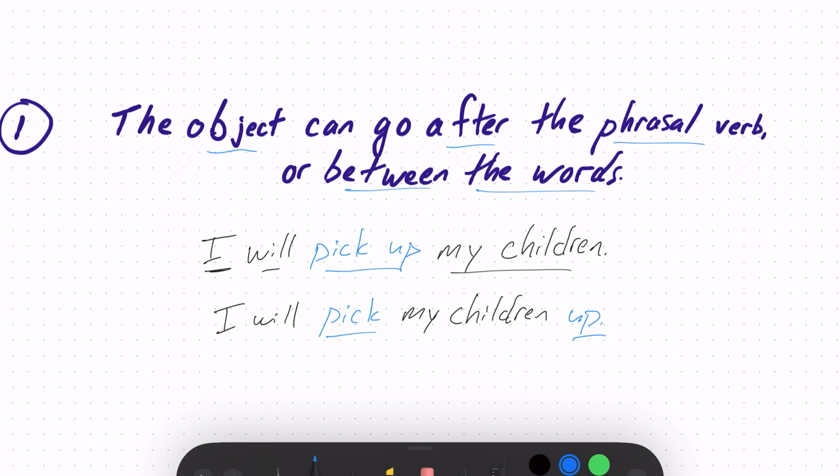And so sometimes the object goes after the phrasal verb, I will pick up my children. Sometimes we say, I will pick my children up. This works for any object. I will pick my wife up. I will pick you up. That's the first grammatical rule.